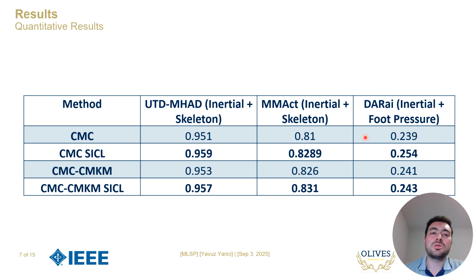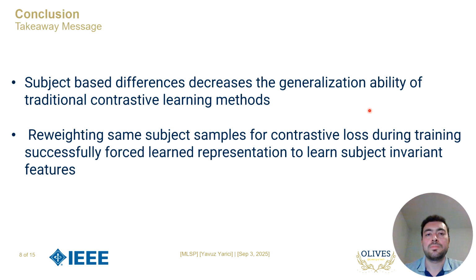Now, let's look at the results of our SICL loss in multimodal settings. For this, we choose two multimodal frameworks, SMC and SMC-SMKM. When we added our SICL loss to these models, we observed consistent performance improvements, similar to what we saw in the unimodal case. This shows that our approach not only strengthens unimodal representation learning, but also extends effectively to multimodal learning setups. So here are the key takeaways.